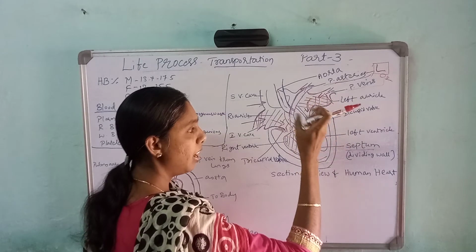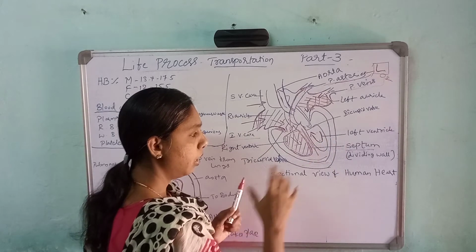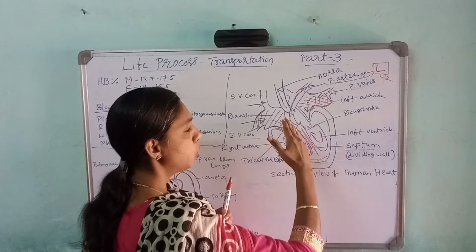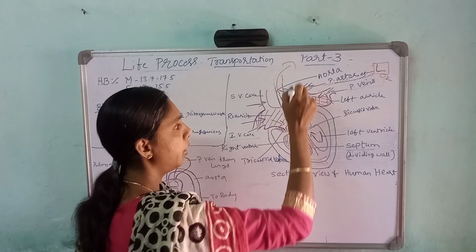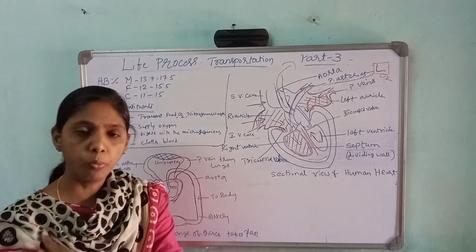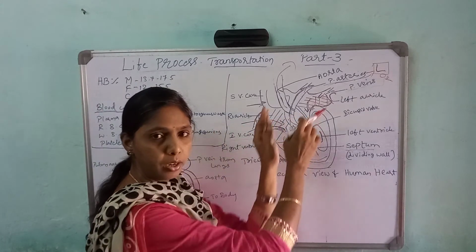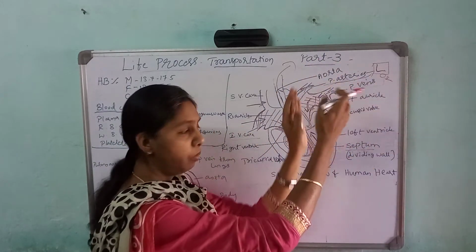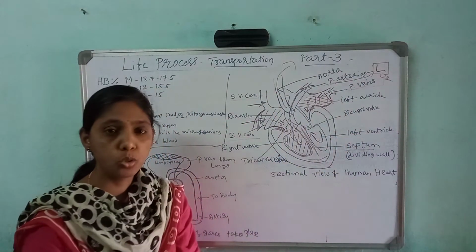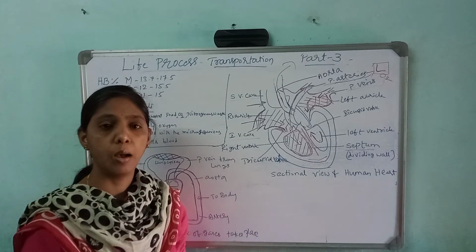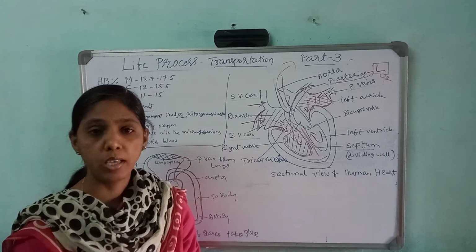When the left auricle contracts, the pure blood flows into the left ventricle. When the left ventricle contracts, it pushes the blood to all the parts of the body through the aorta. This is the aorta. So how many times does the blood come here? From all the parts of the body to here. From here where does it go? Lungs. Again from the lungs, where does it come? To the left part. And from here it will go to all the parts of the body. So totally 2 times it comes to the heart. That's why it is called double circulation.